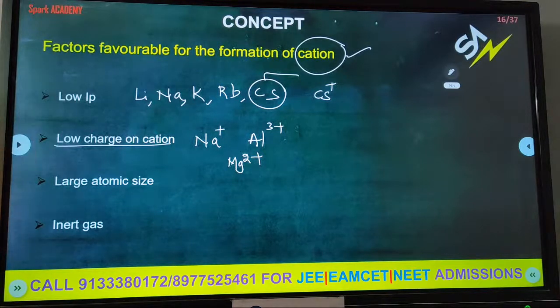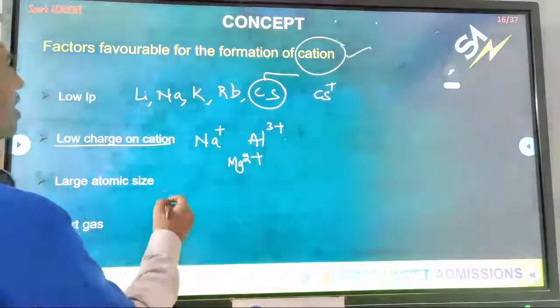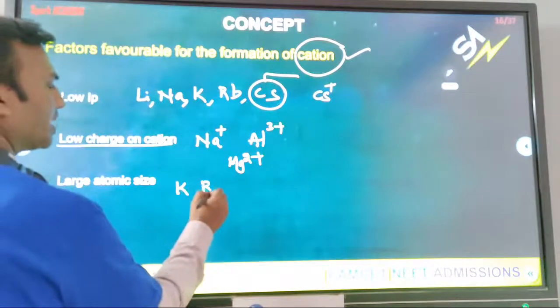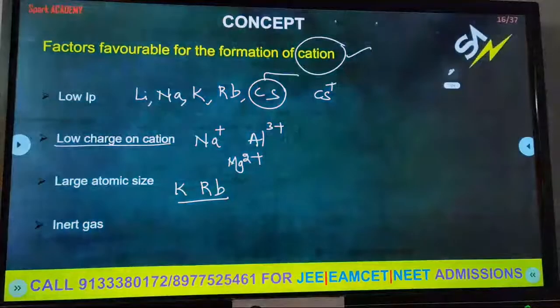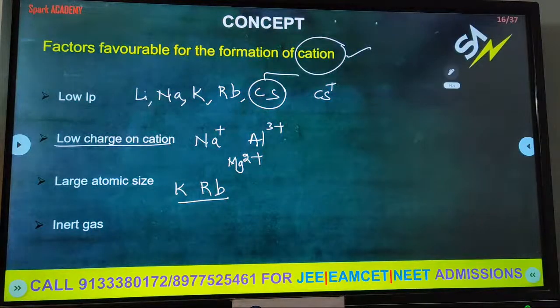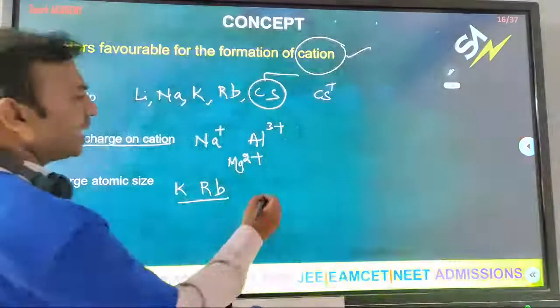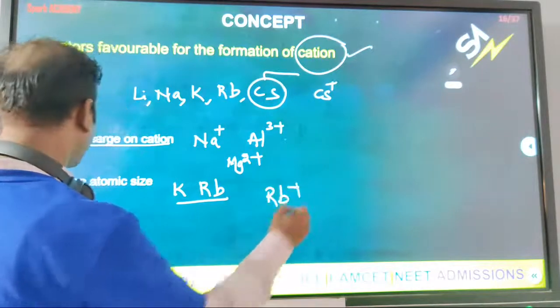Next, large atomic size. Large atomic size forms a cation easily. We take the example now. Which one has the large atomic size? Yes, we take here potassium and rubidium. Which metallic element has the large atomic size? Rubidium. Then rubidium readily forms a cation.